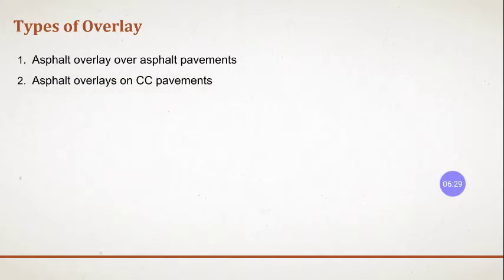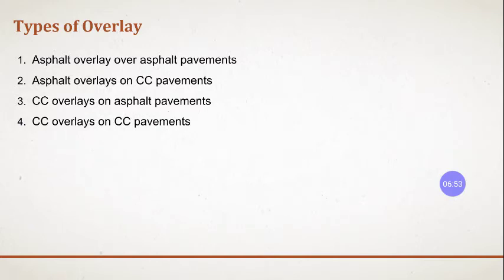We will see asphalt overlay over the existing concrete layer. If there is an existing concrete layer and it is causing a lot of friction, we'll try to provide asphalt over it. If there is an existing bituminous road, we can overlay with cement concrete. Cement overlay can be done over the cement. If deterioration is happening in the concrete, then we can go for additional thickness of concrete over the same existing cement concrete pavement.